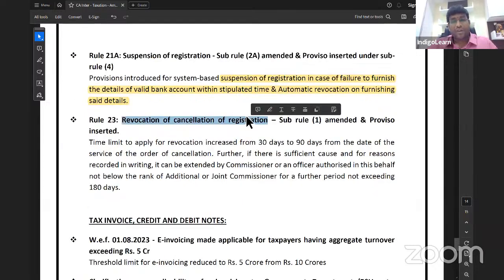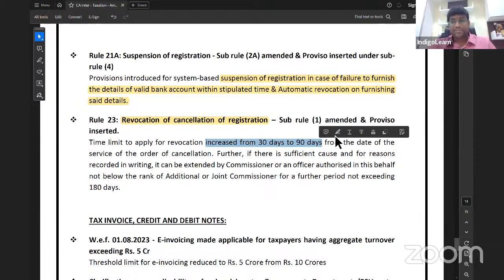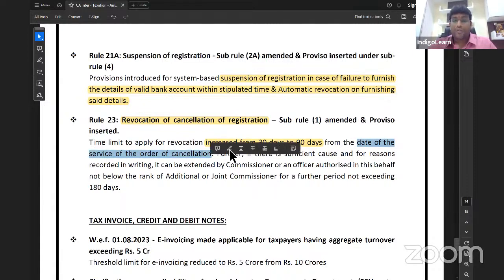Revocation of cancellation of registration. Generally, once cancellation is done, you can apply for revocation within 30 days. But this 30 days is now increased to 90 days. You can apply for revocation within 90 days from the date of service of the order of cancellation.